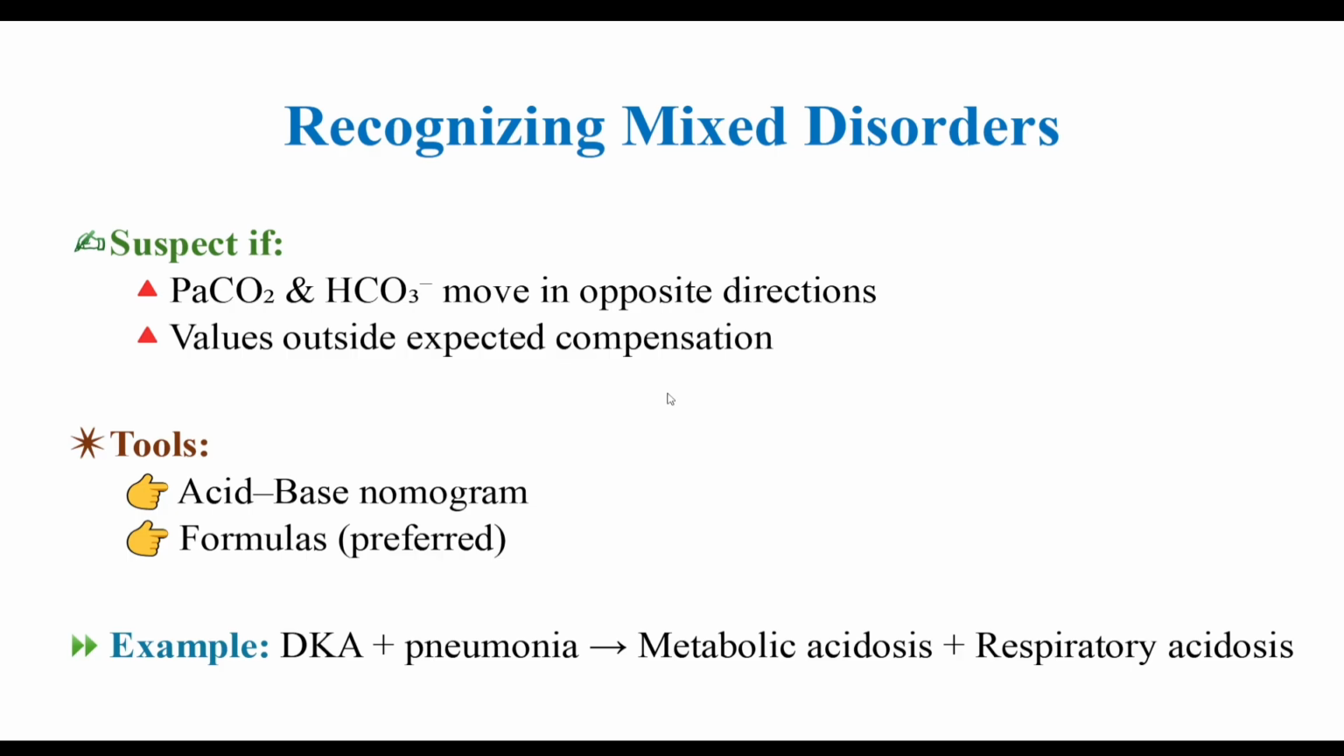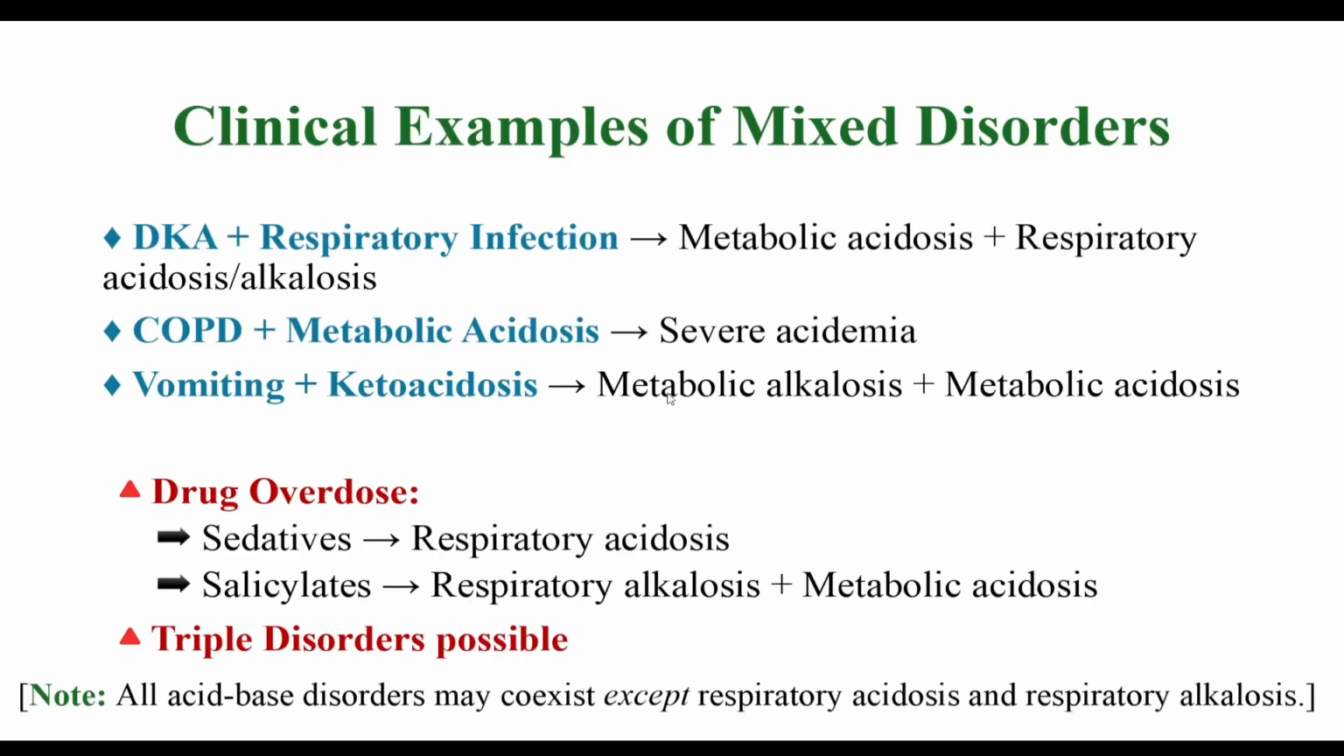Recognizing mixed disorders. Suspect if PaCO2 and bicarbonate move in opposite directions, or values are outside expected compensation. The tool is the acid-base nomogram. Formulas are preferred. Example, in DKA or in pneumonia, metabolic acidosis and respiratory acidosis can occur. Clinical examples of mixed disorders: in DKA and respiratory infection, metabolic acidosis with respiratory acidosis or alkalosis can occur. In COPD and metabolic acidosis, severe acidemia can occur.